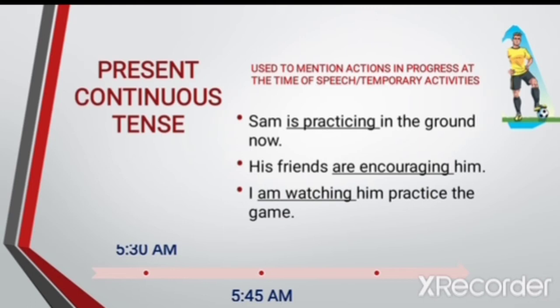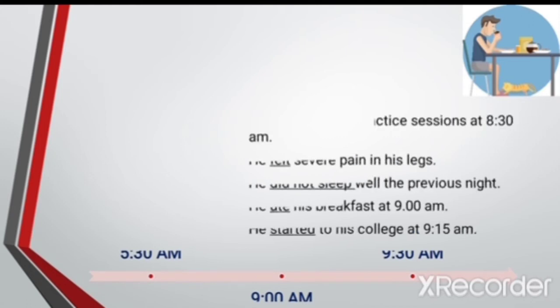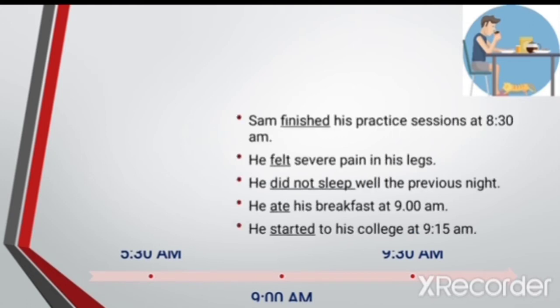The form of present continuous tense is subject plus the auxiliary verbs am, is, are plus verb in the ing form. Now the time is 9:30. Sam finished his practice sessions at 8:30 a.m. He felt severe pain in his legs. He did not sleep well the previous night. He ate his breakfast at 9. He started to his college at 9:15.